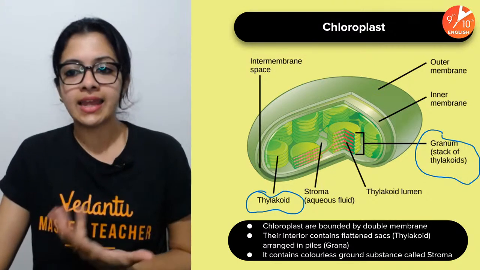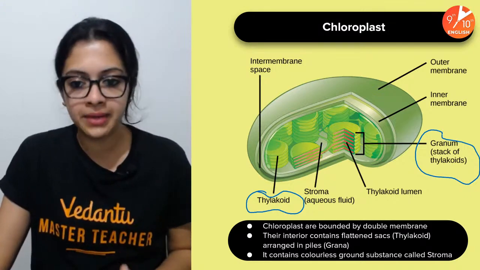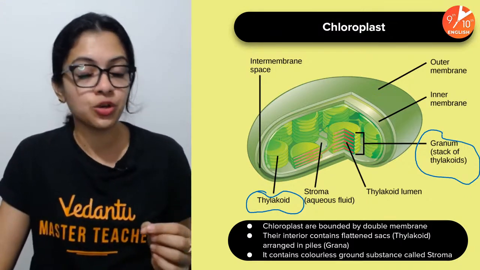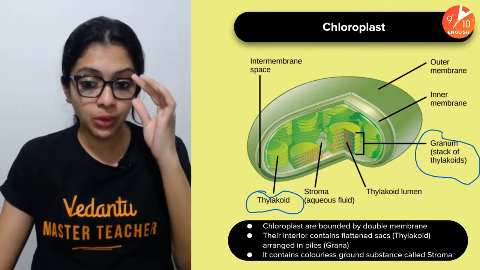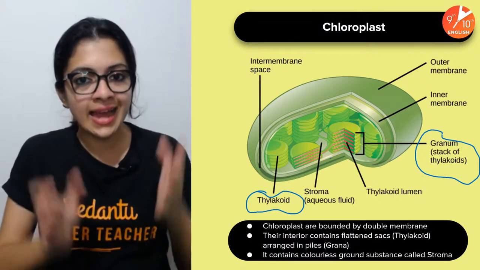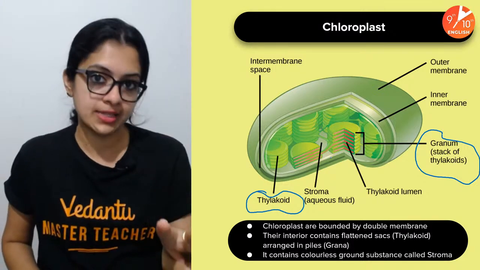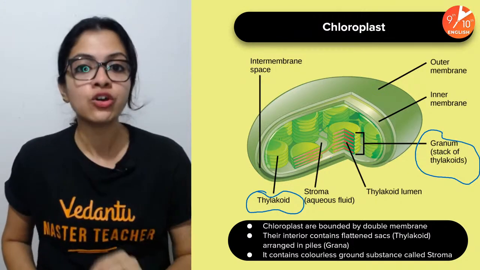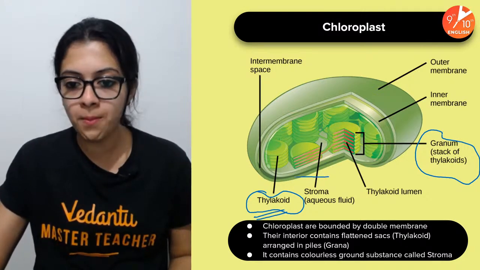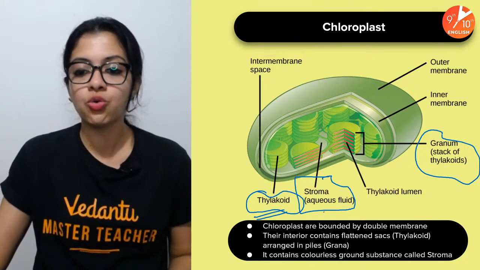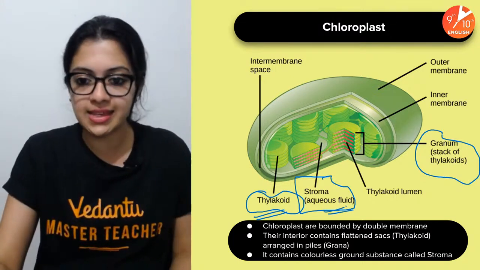They are connected by structures called stroma lamellae, and stroma is the aqueous fluid, the medium, the matrix found inside the chloroplast. So children, for you to understand the process of photosynthesis inside out, you must know two major parts. What are they? Thylakoids and stroma. These are something you must know to understand the phases of photosynthesis.